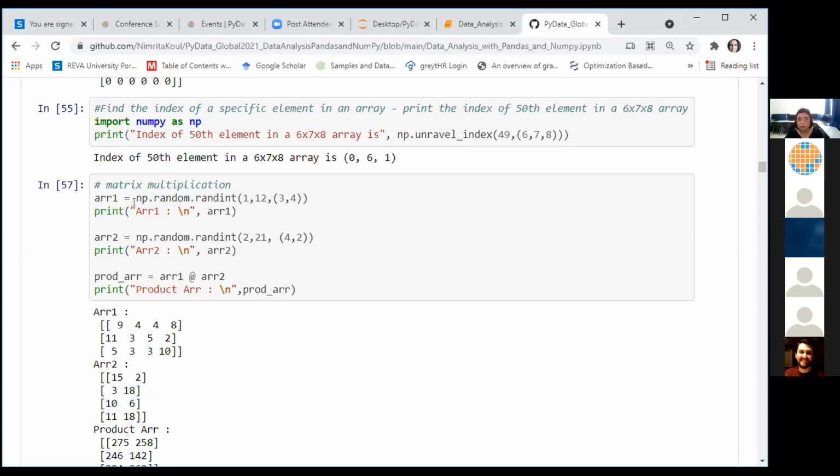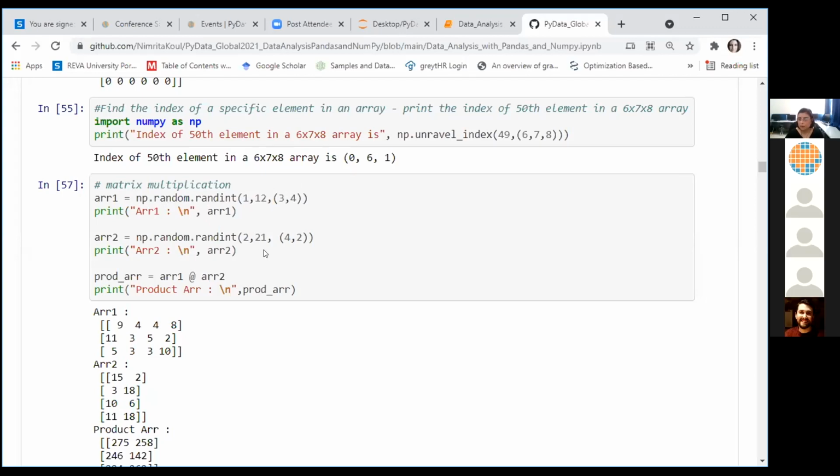We created 2 arrays using the random function. Again, it's present in the random module. This function will generate random numbers between 1 and 12. The range of numbers is 1 to 12. The shape of the array that will be generated is 3 cross 4. It will be laid out in 3 rows and 4 columns.